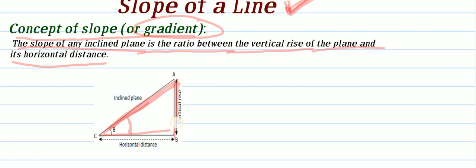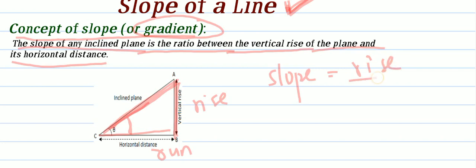Okay, this is horizontal distance, this is vertical rise. I am taking this vertical rise AB as simply rise. This horizontal I am taking as run. So slope is equal to vertical rise by horizontal distance, simply rise by run. We can remember simply rise by run.